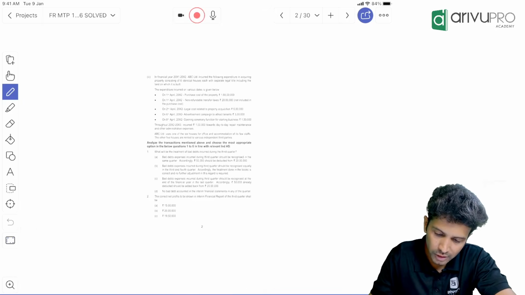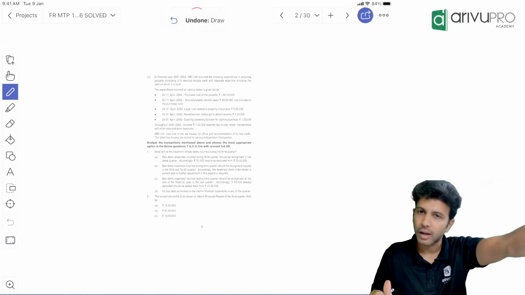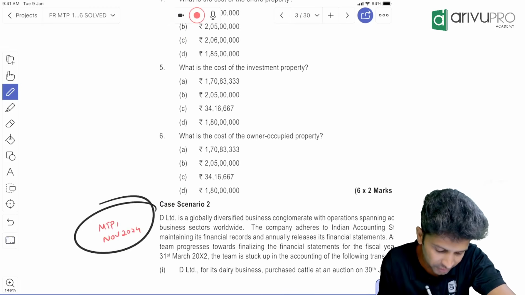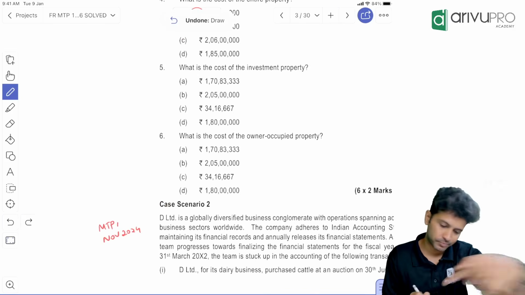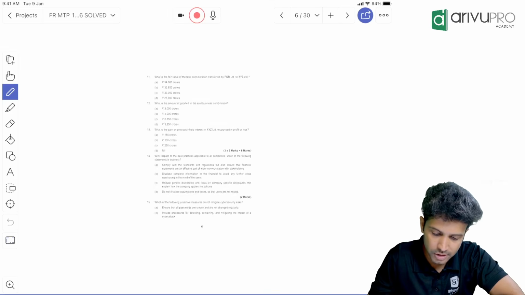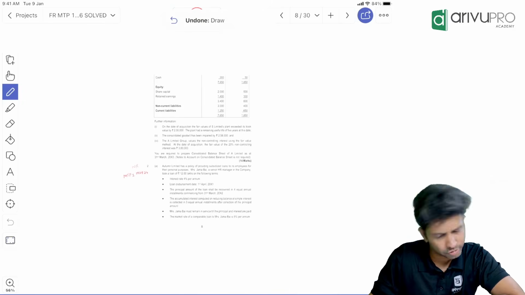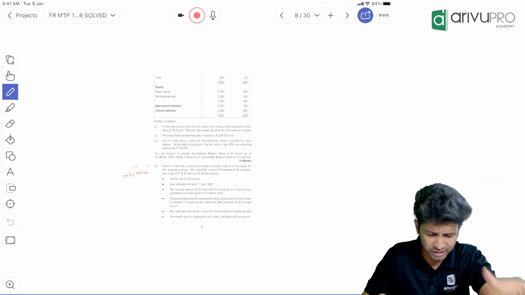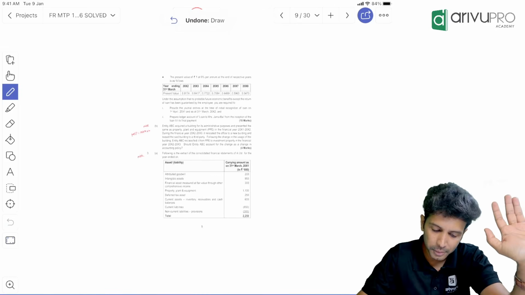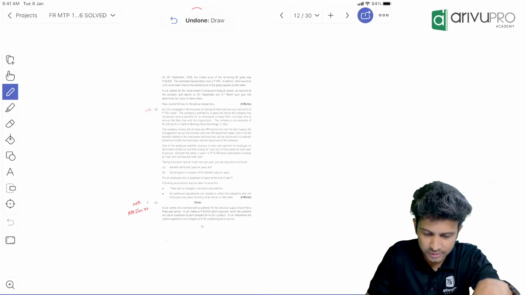I'll quickly show you. When I write NR, it means it's not required. These questions are straight away available in our class material. Wherever this question is taken from a previous MTP, like this question, if you say case 2, it's from November 24 MTP 1. Like that, I've given a reference wherever it is possible. This is now an RTP November 24 question. So case-based questions, descriptive questions, everything is either from study material or previous RTPs, MTPs. So none of this is required, people.